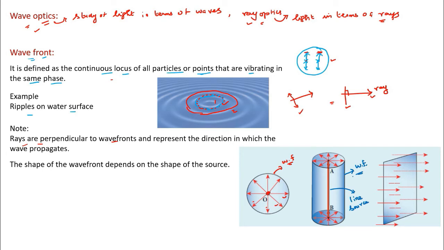cylindrical wavefront. But when you observe it from a large distance, both the wavefronts approximate to a plane wavefront. Whether it be spherical wavefront or cylindrical wavefront, when you observe it from a very large distance, it can be taken to be a plane wavefront. See, suppose this is a spherical wavefront for a point source.